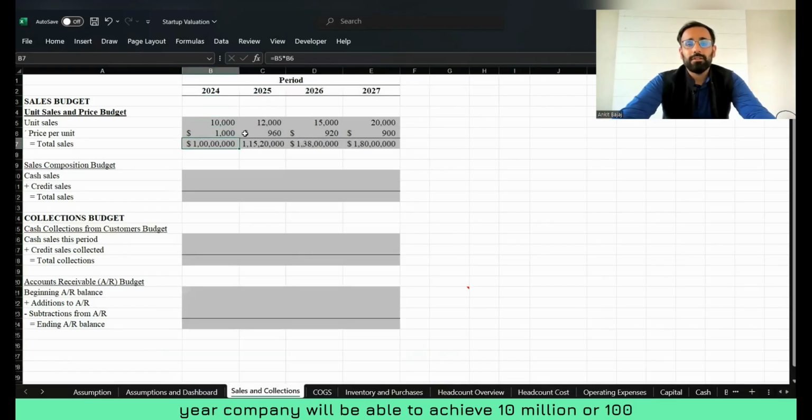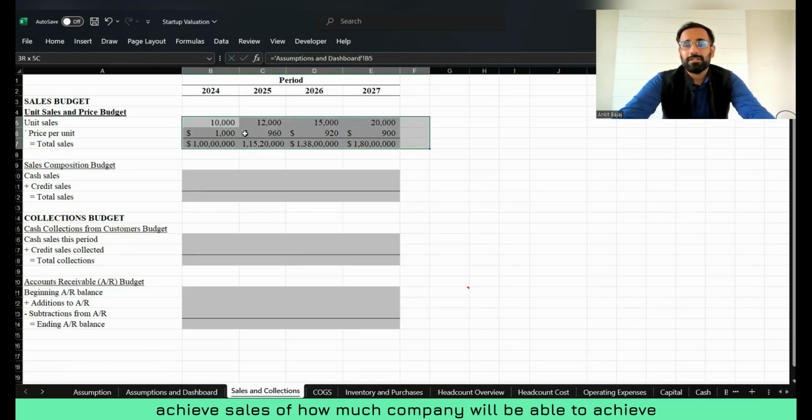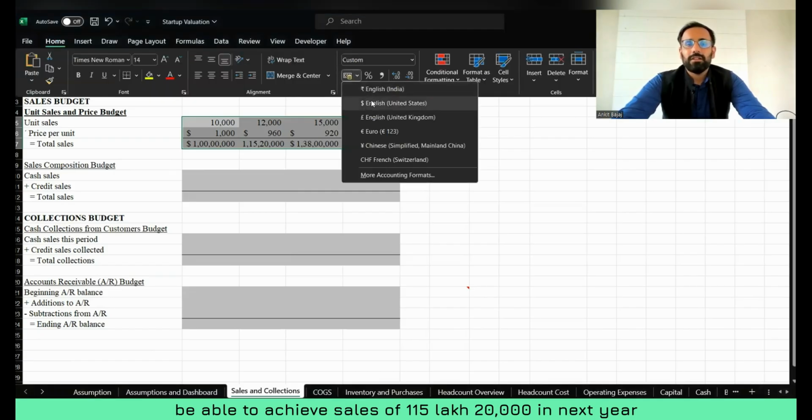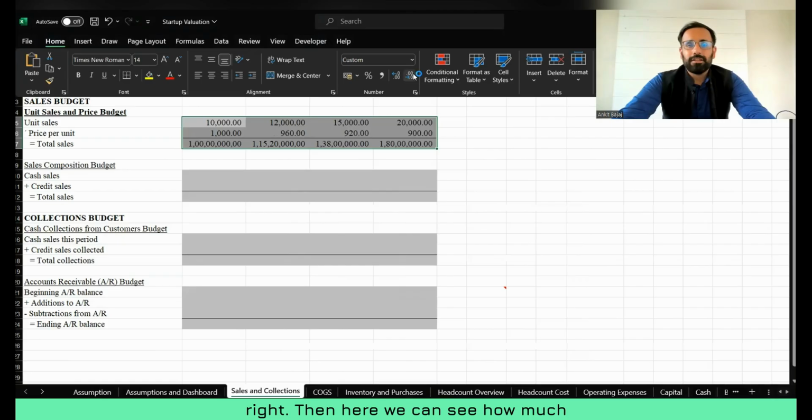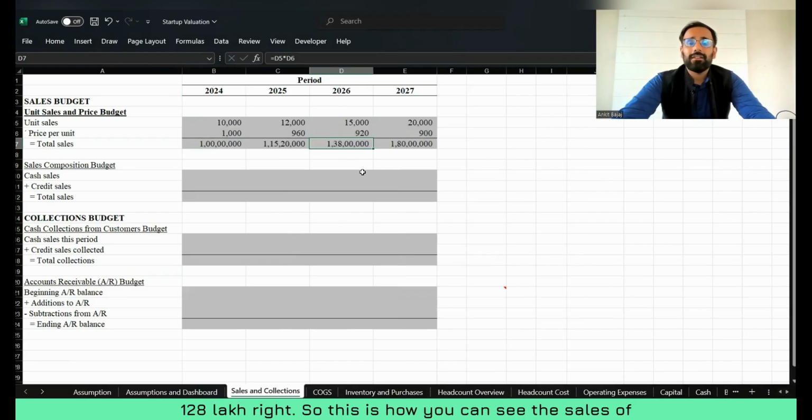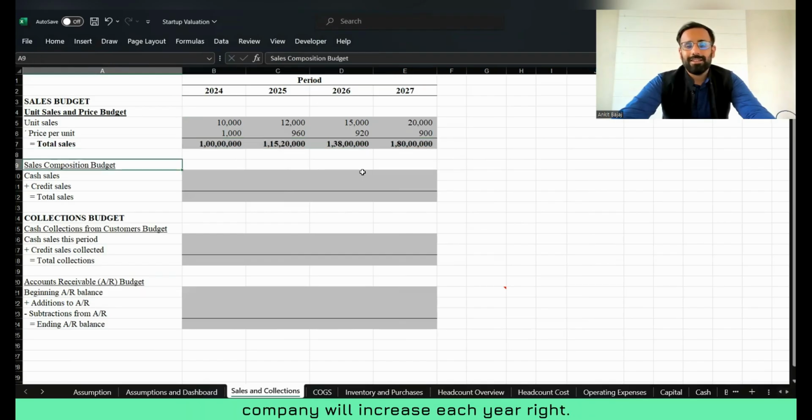You can see in the first year, the company will be able to achieve 100 lakh sales, that is 1 crore. Next year, the company will be able to achieve sales of 115 lakh 20,000. Then the company will be able to achieve sales of 138 lakh. This is how you can see the sales of the company will increase each year.